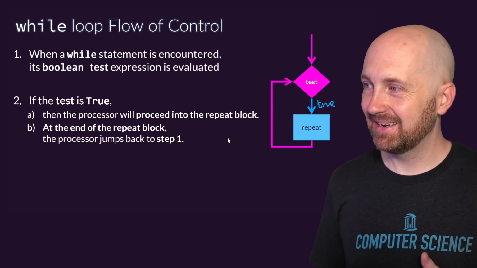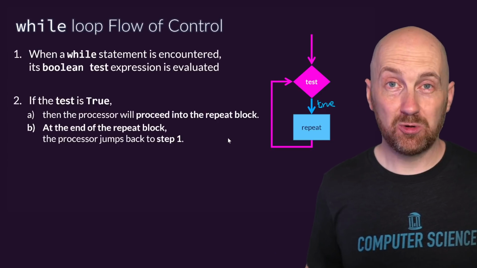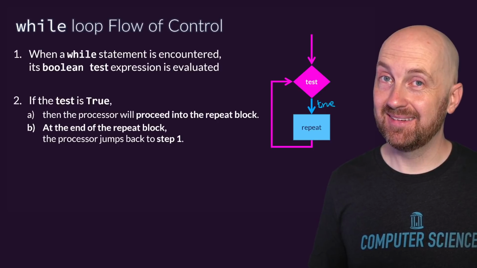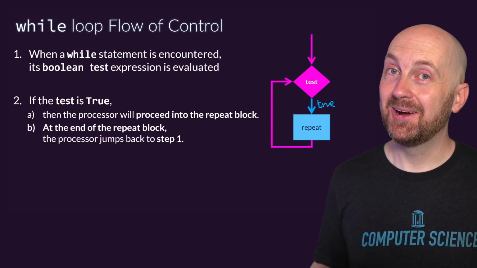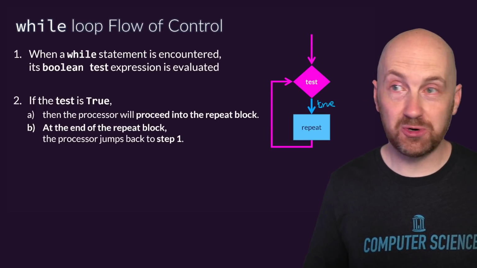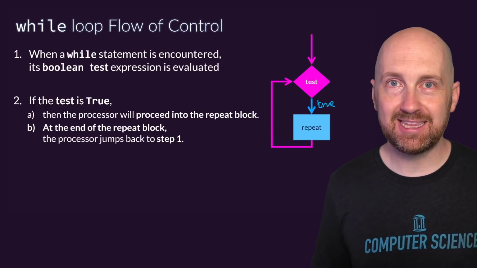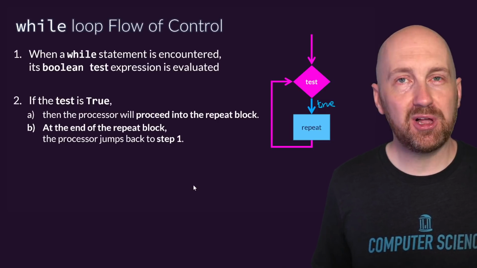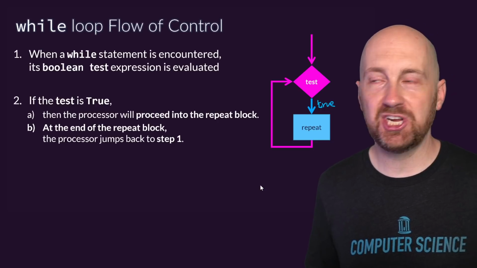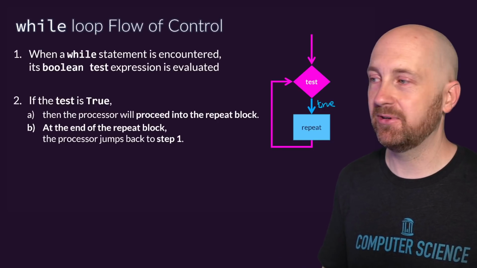And then what's amazing is after the repeat block, we don't continue on in our program. No. That happens in an if then statement. With a while loop, we go back up to the top of the test, we try it again, and if it's still true, we go back into the repeat block. And so you get the sense that, wow, we can have one block of code run over and over and over and over again until something is changed to cause this test to be false.